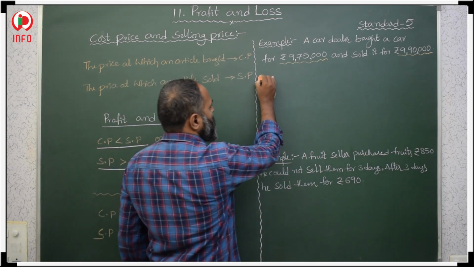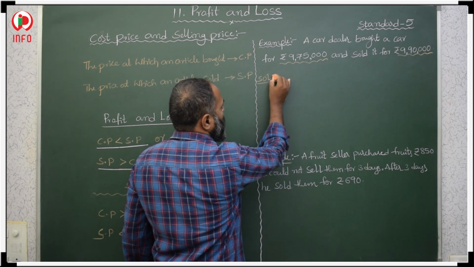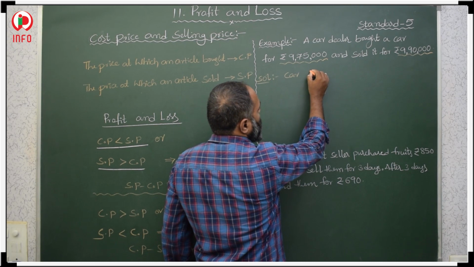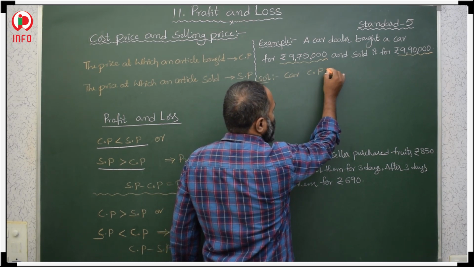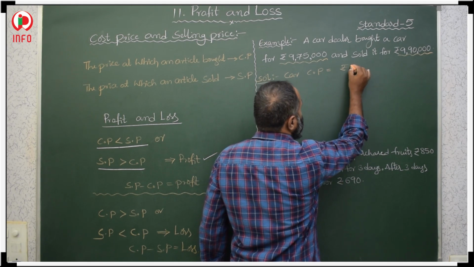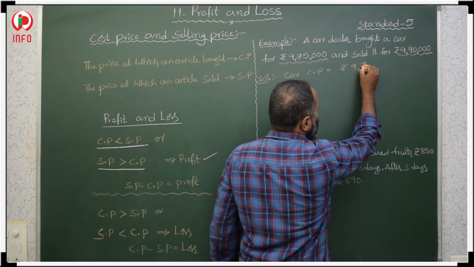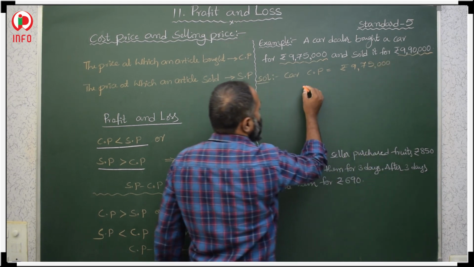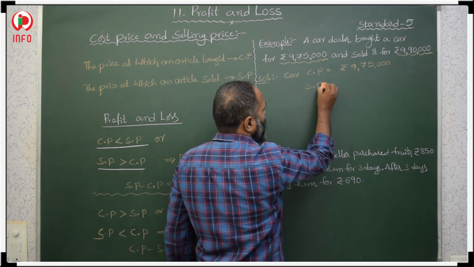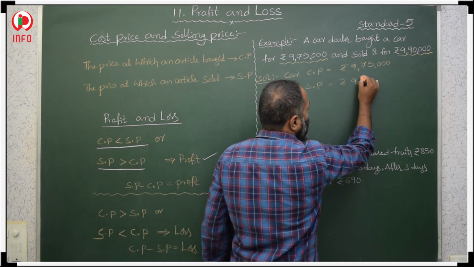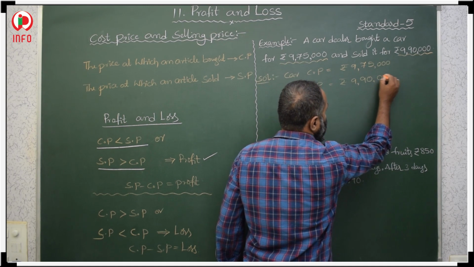So how much profit will he get, how to find? See here, the car cost price is rupees 9,75,000. Then the car selling price is 9,90,000.